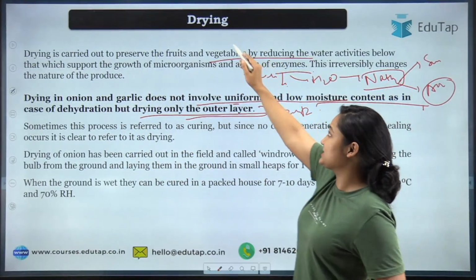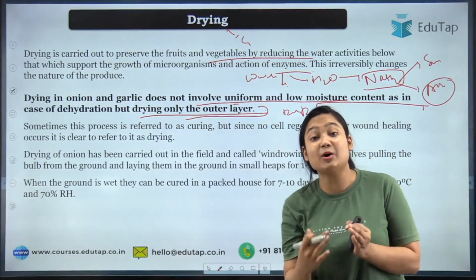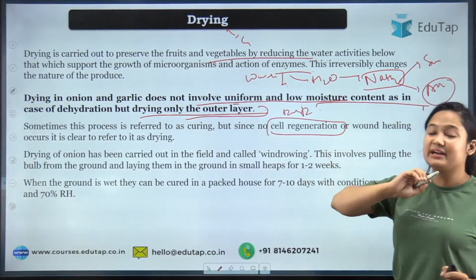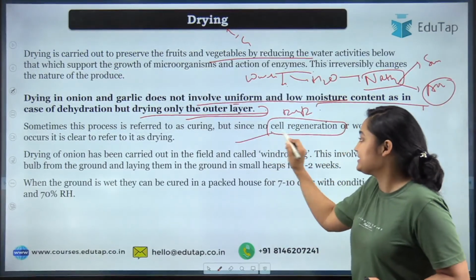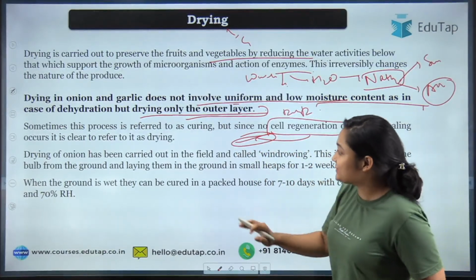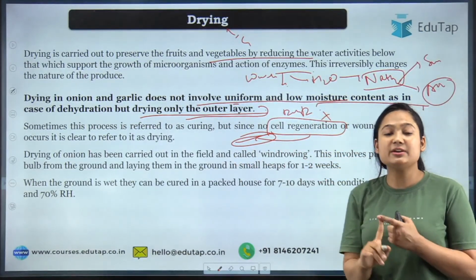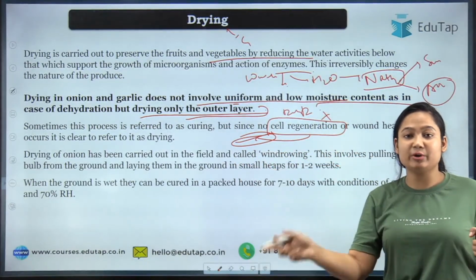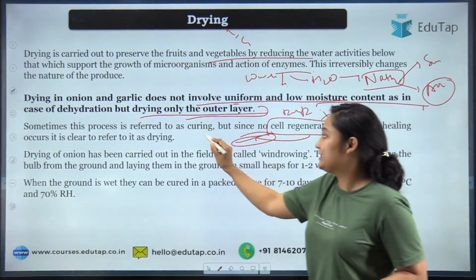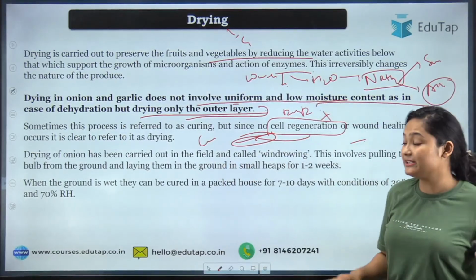Sometimes this similar process gets confused with curing. But one thing you will have to understand when we are talking about curing, what is happening in the curing? Cell regeneration is there, that we have discussed. If any cut is there, the cells are growing there and filling that cut. So if that is not happening, that will not be called curing. So one thing you should remember, the difference between curing and drying comes from this particular topic. If cell regeneration is there, then it is curing. If cell regeneration is not there, then it is drying.